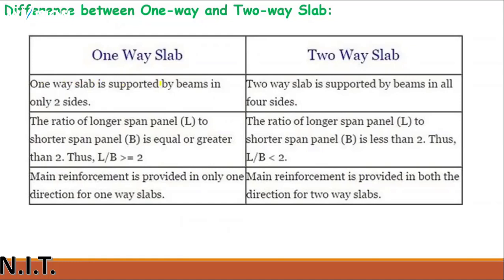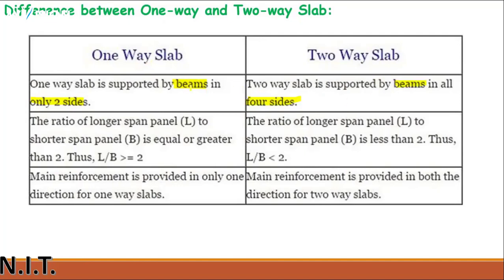A one-way slab is supported by beams on two sides, but a two-way slab is supported by beams on four sides. Clear?